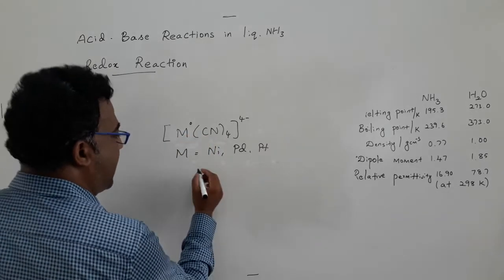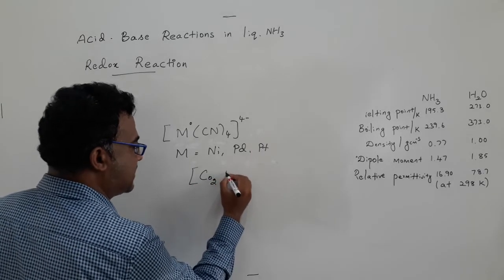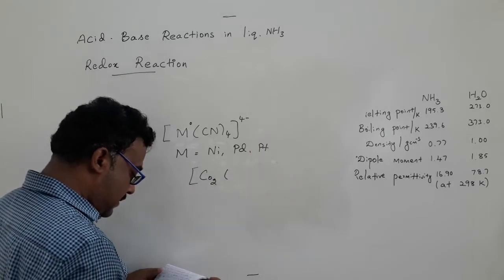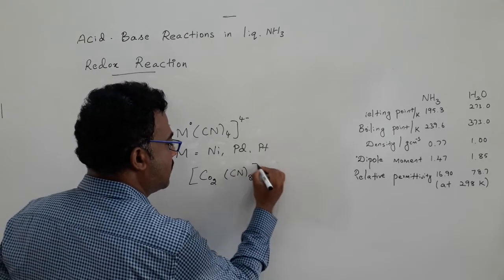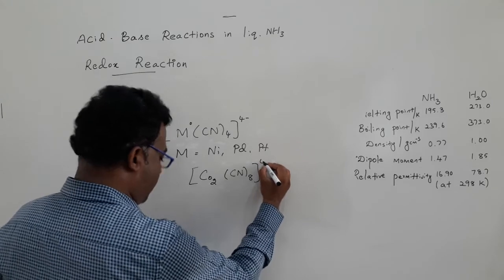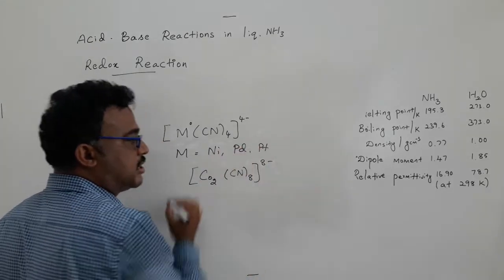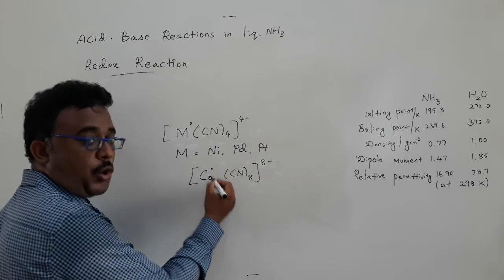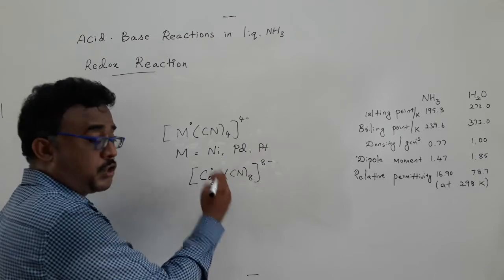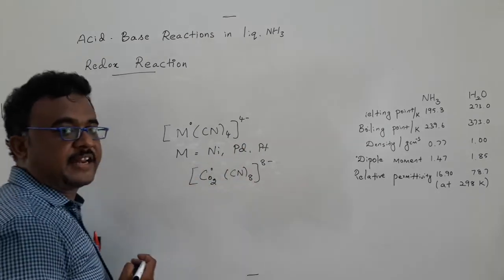Also, another reagent I have is a cobalt complex. I think it's cyanide. Yes, cyanide, and 8 minus. Again, in this reagent cobalt has oxidation state 0, and again it is a strong reducing agent. Such strong reducing agents can be generated by making use of liquid ammonia as a reaction medium.